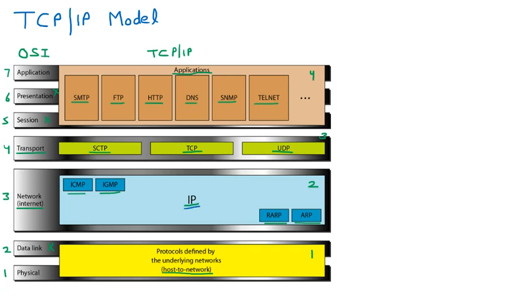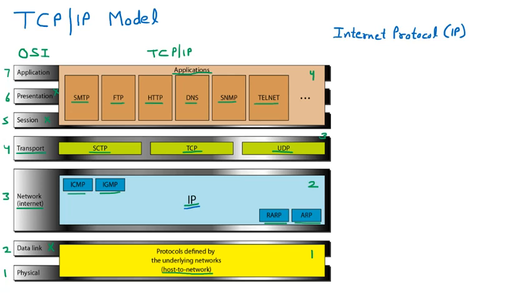This IP we are taking from the internet layer. IP stands for Internet Protocol. Everybody is aware that we have an IP address.